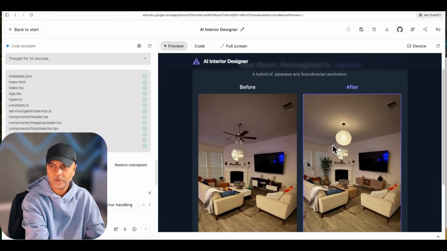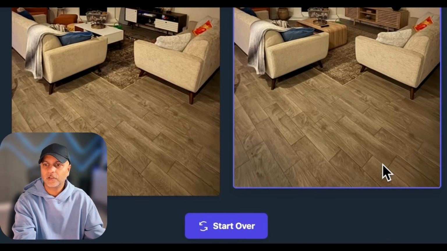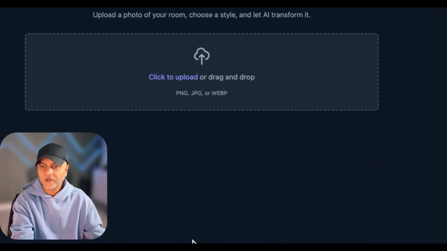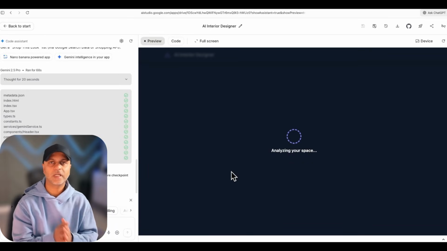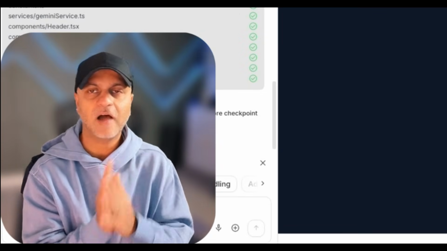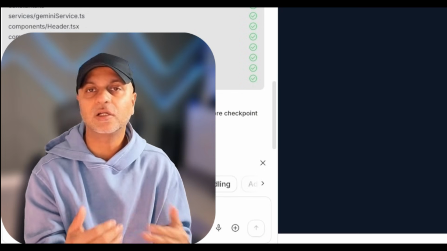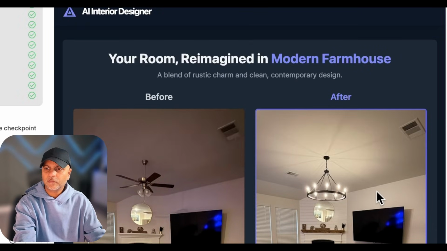Let me just zoom in a bit so we can see the changes. All right, actually not bad. Let's start over again and try one last style before we go back to our previous app. This time I want to do a modern farmhouse, and again, you can reprompt. So I'm going to do a couple of reprompts after this to show you how we can continue to enhance this app. All right, so my final one, which is the modern farmhouse, is here.